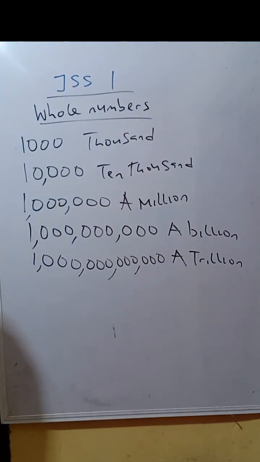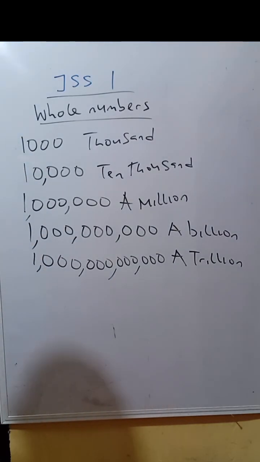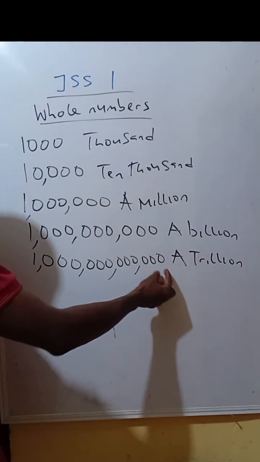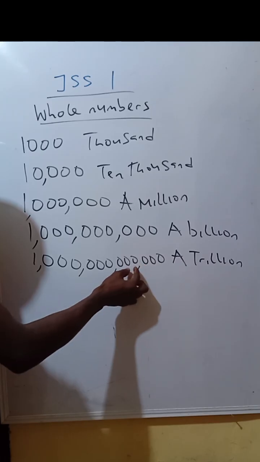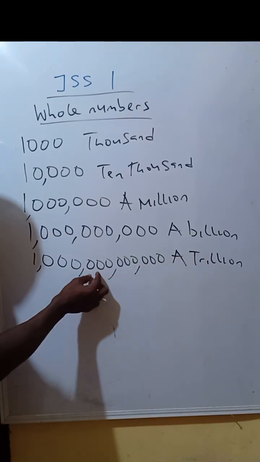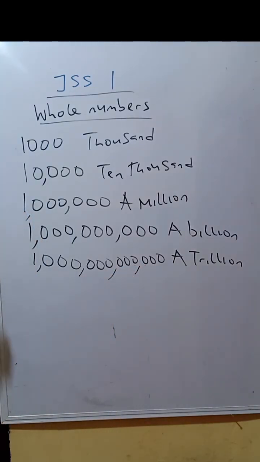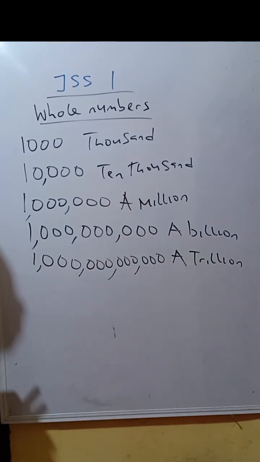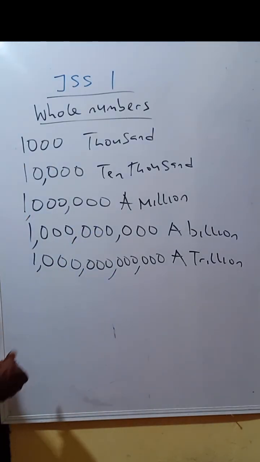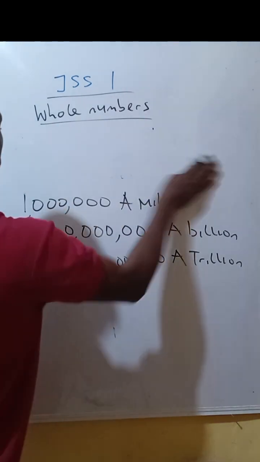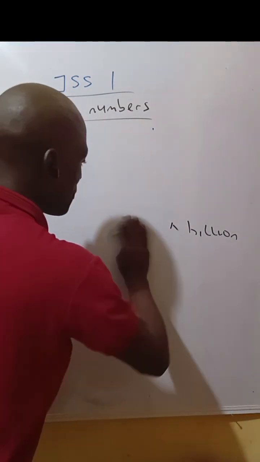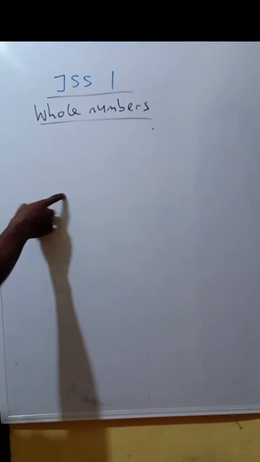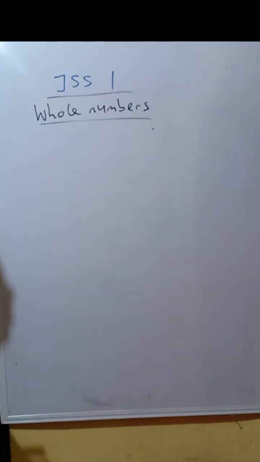So there's something called place value. Place value is very, very important. It helps us know the position, the place of each of the digits in a whole number. That's what we call place value. Now let's write this as I claim. I'm going to be using million, billion, and trillion. That's the difference between this class and basic 5 and 6.